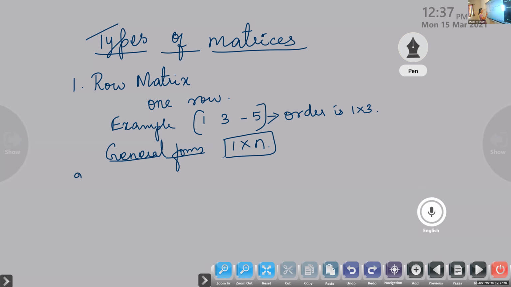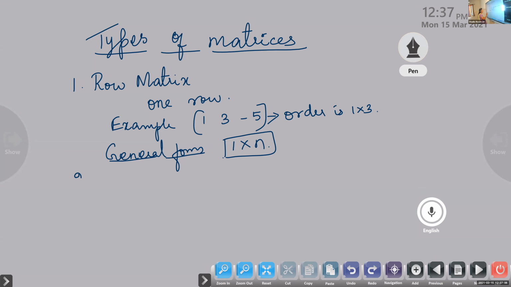For example, suppose I write 1, 3, minus 5 as a column. Only one column is there, and the number of rows is more, isn't it? What is the order here? Srihari, what is the order of this matrix? It's 3 by 1.